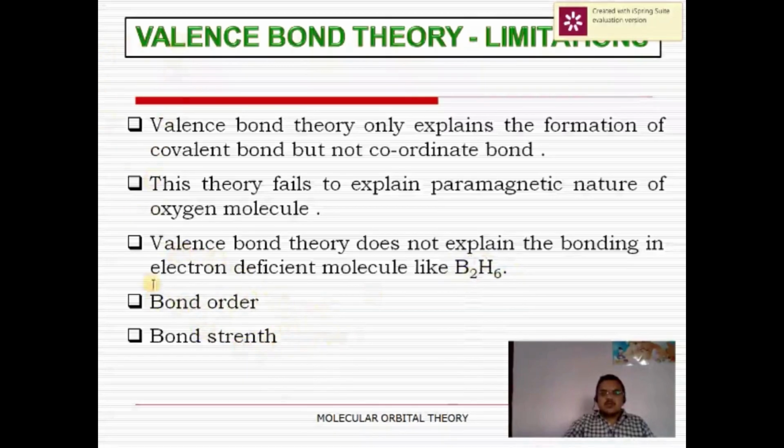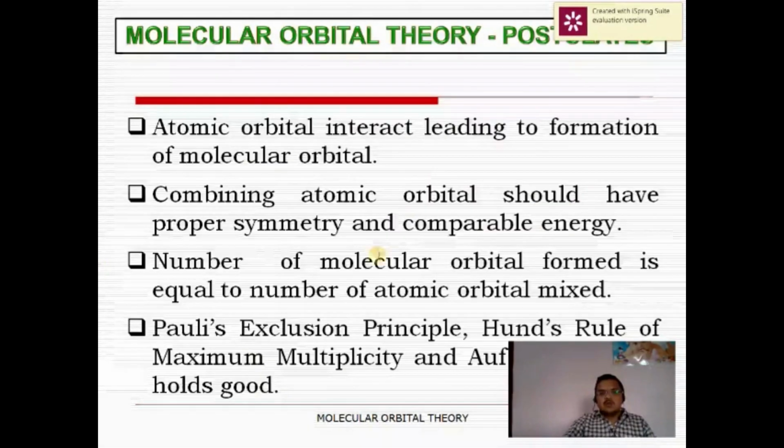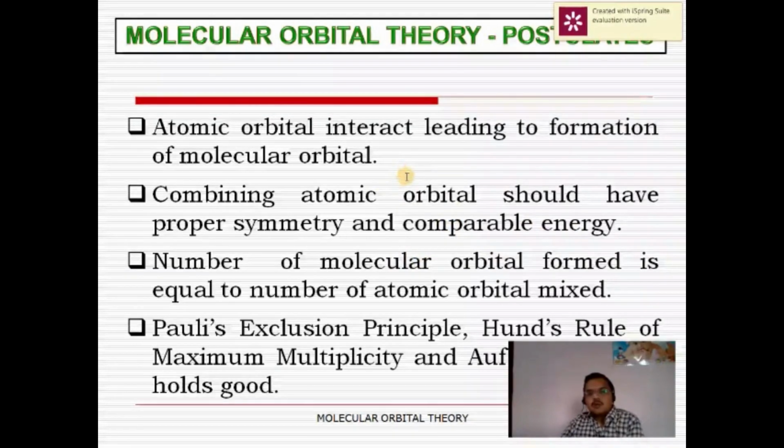To overcome all these limitations, a new theory was introduced by two scientists, Robert Mulliken and Friedrich Hund, in 1932. This theory was later developed by Jones and Coulson. The important postulates of molecular orbital theory: atomic orbitals interact, leading to the formation of molecular orbitals.